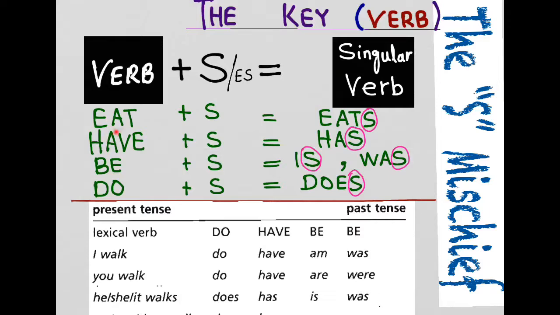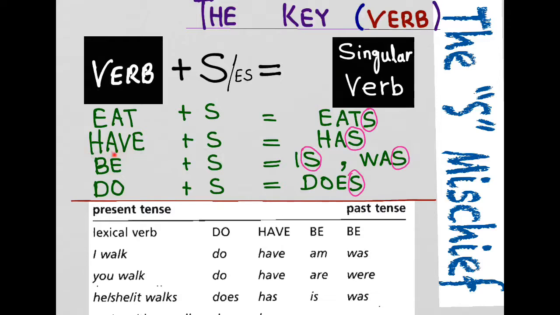So if eat takes S, it becomes eats, as I mentioned in the previous screen, where the sentence was I eat an apple, and if S is added to the verb eat, it becomes eats, and that eats is a singular verb. Although I is also singular, it behaves differently, and I will show you later.